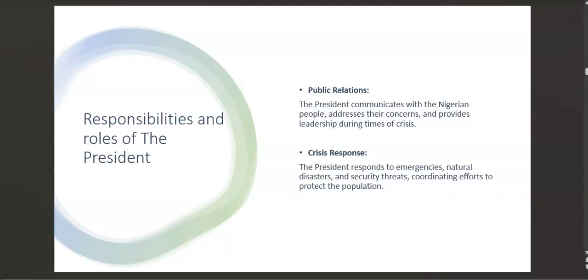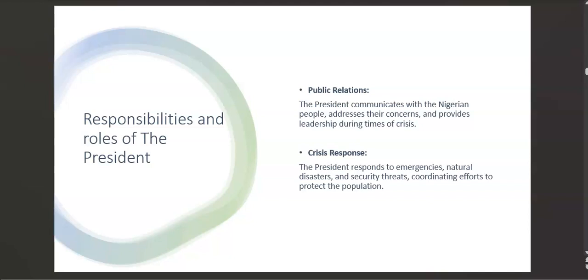If people are protesting that they want the price of commodities to go down, that life is expensive, the president will come forward and address people's concerns, whereby he will provide leadership. He will provide leadership qualities during time of crisis. When people are not okay or not safe, the president will come forward and address the people's challenges and tell the people how they will go ahead and create peace and become a good country, and he will try to solve their problem.